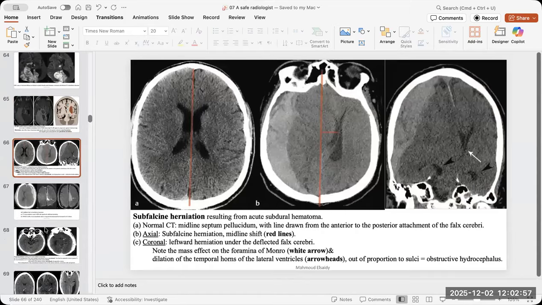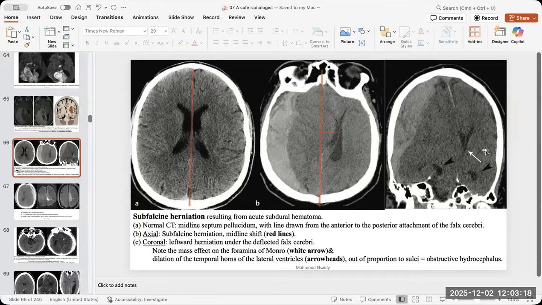Okay. This is the normal. This is the midline shift with subfalcine herniation, and it can also cause entrapment syndrome. You will find that the contralateral lateral ventricle is dilated, so the ipsilateral is effaced, and the contralateral is not dilated.